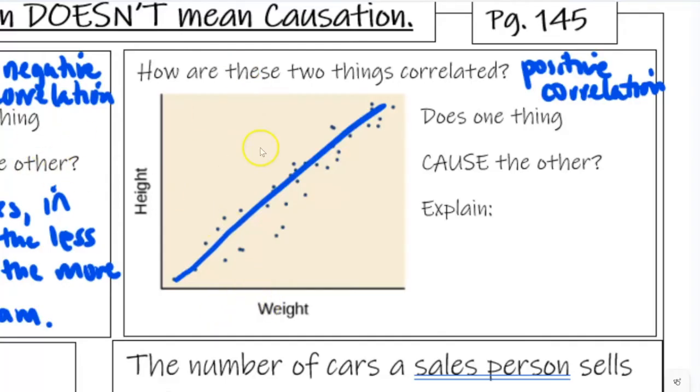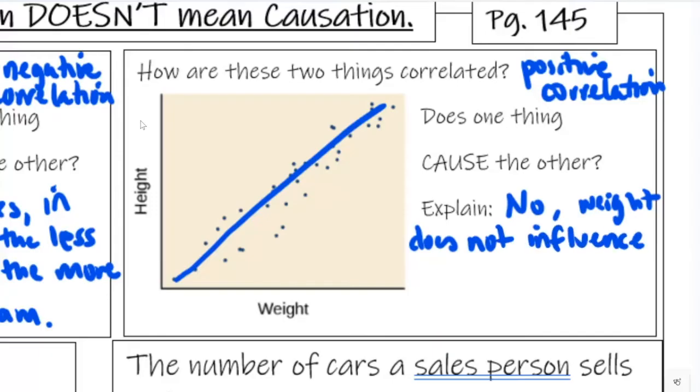Now the question is, just because they're correlated, just because there's a relationship between height and weight for this data set, does one thing cause the other? Let's look at it. Does the more I weigh cause me to be taller? As X is increasing, my height is also increasing. So the more I weigh, I'm taller? No. And why is that? Because weight does not influence my height.